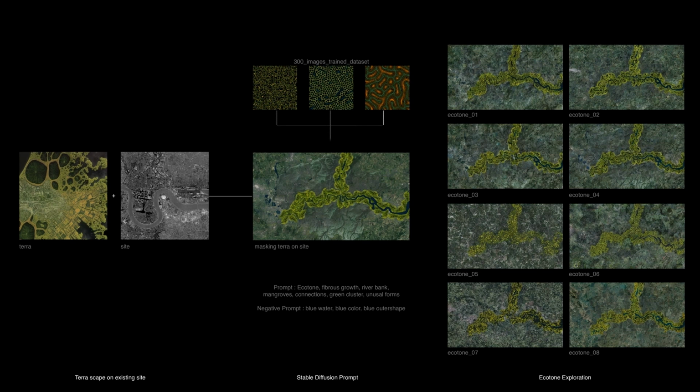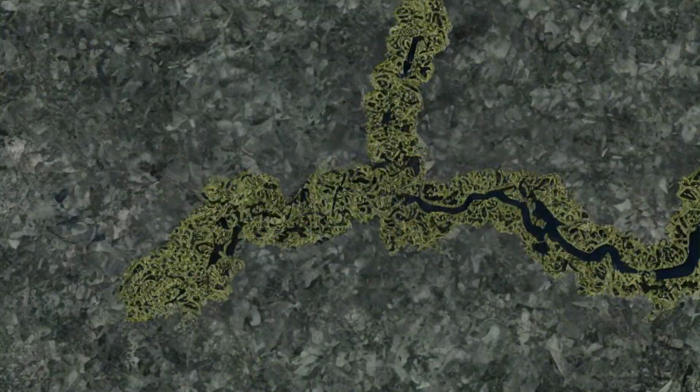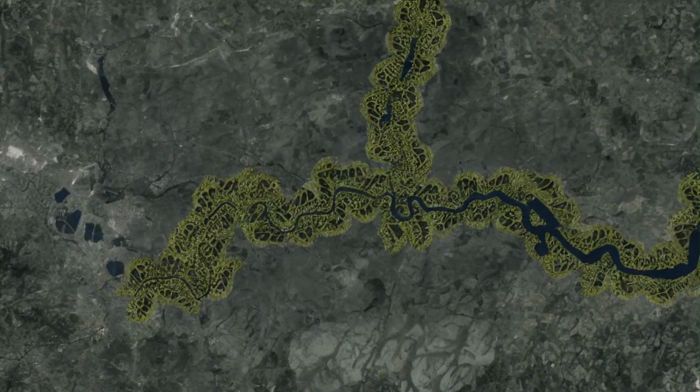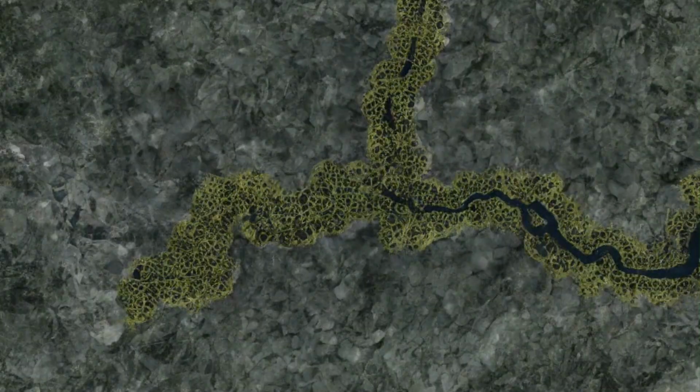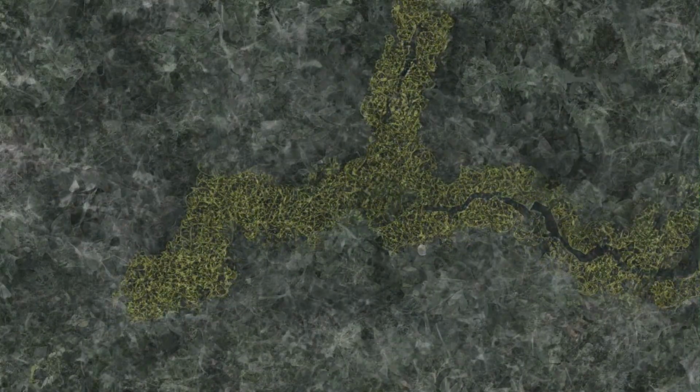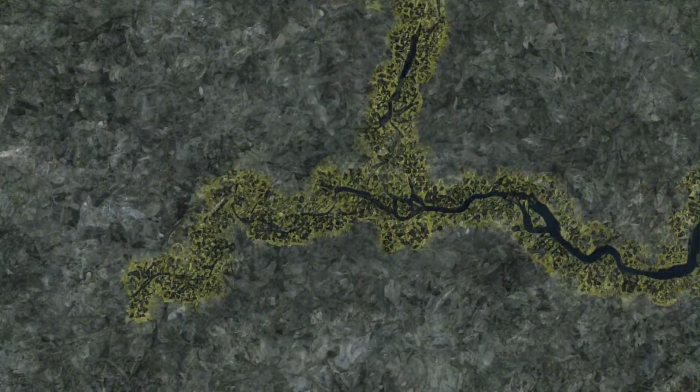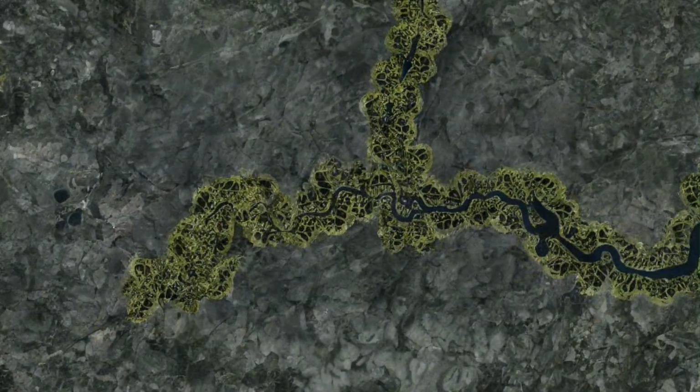Masking the Terrascape on the existing terrain, a dataset of wetland images is used to train the model to envisage prospective ecotones. In this xenocognitive approach, the Terrascape study was further analyzed and explored to understand the growth of fibrous and bulbous patterns. On the megascale, this gene pool is post-rationalized to ideate a propitious ecotone. This ecotone levee is designed to create a transition between two ecosystems for protection and ecological benefits.